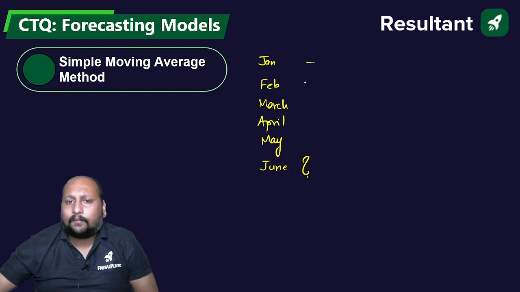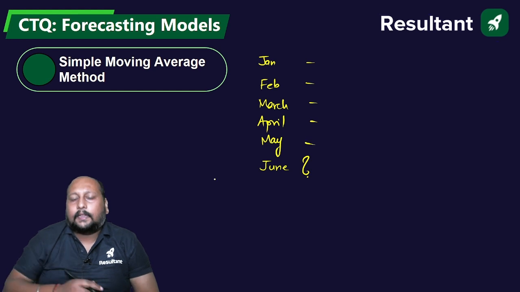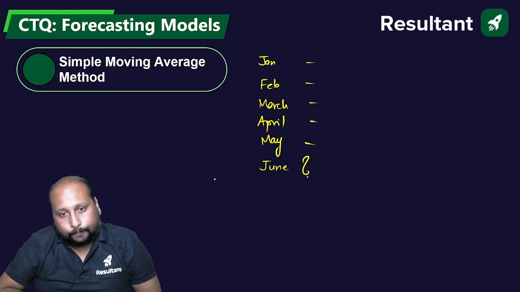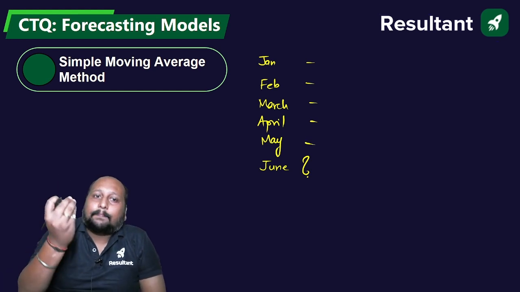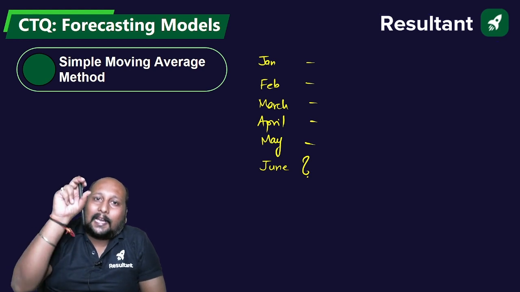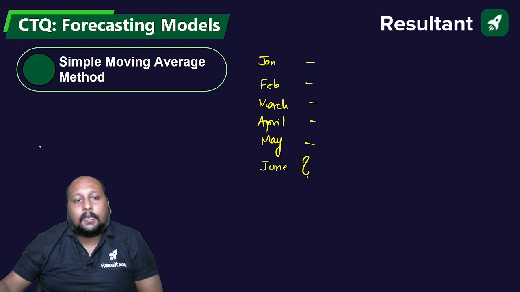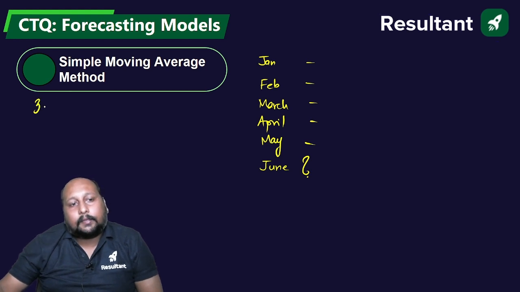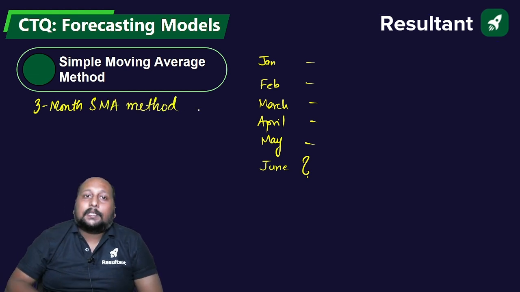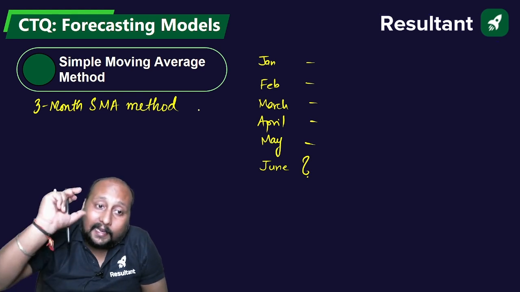Some random values are there, and they're asking what is the forecast for the month of June. By using the simple moving average method, some time period will be defined. What is that time period? Let us suppose you have to calculate a 3-month simple moving average. What is the meaning of that? The meaning is you have to take the average of the latest 3 months.